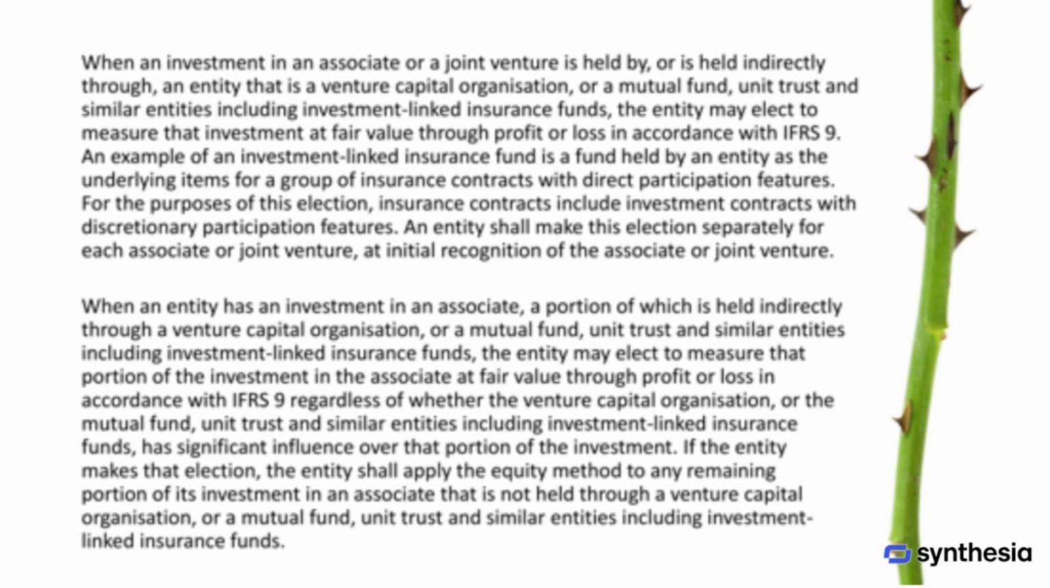If an entity has an investment in an associate and part of that investment is held indirectly through a venture capital organization or similar entities, it may elect to measure that portion of the investment at fair value through profit or loss, again under IFRS 9. This is allowed even if those funds or organizations do not have significant influence over that portion of the investment. If the entity chooses this option, it must apply the equity method to the remaining portion of its investment in the associate that is not held through these venture capital organizations, mutual funds, or similar entities.